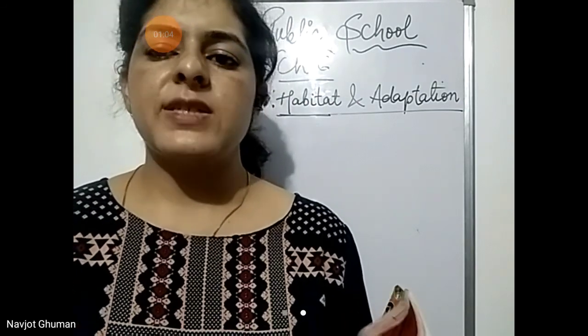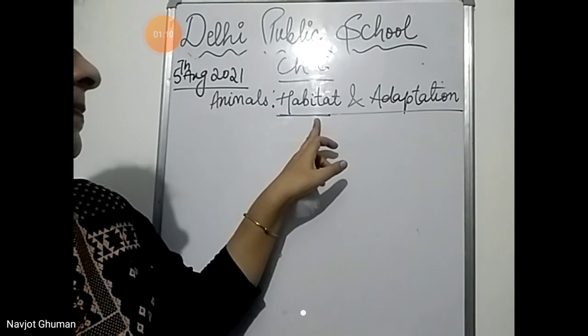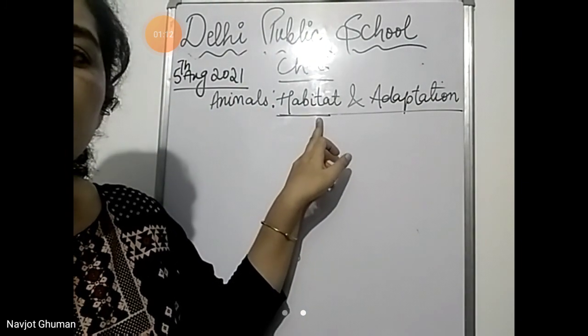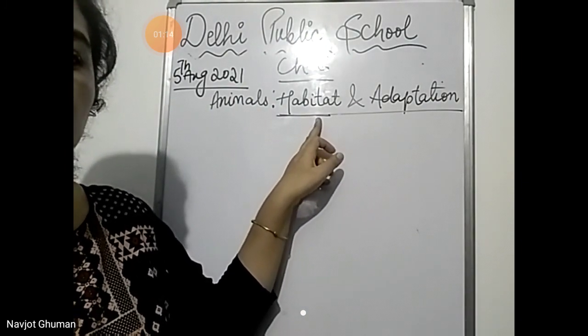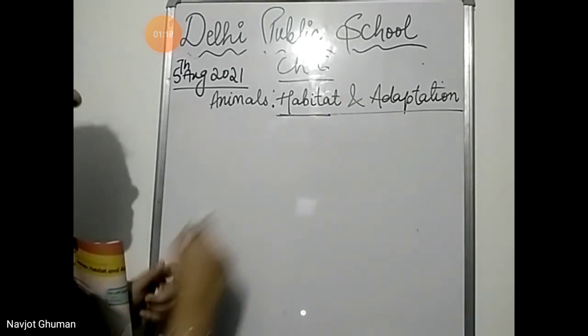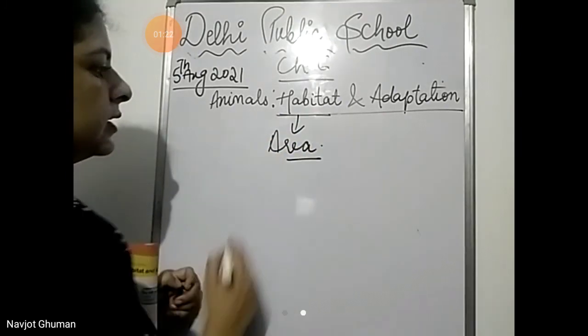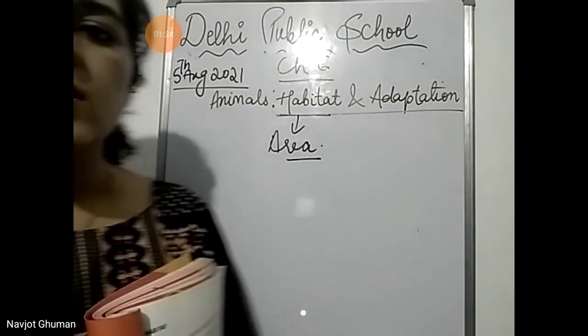Fish cannot live in deserts. So they have specific places, areas to live on. Those areas are known as habitats. Habitat is an area where a particular animal naturally lives.